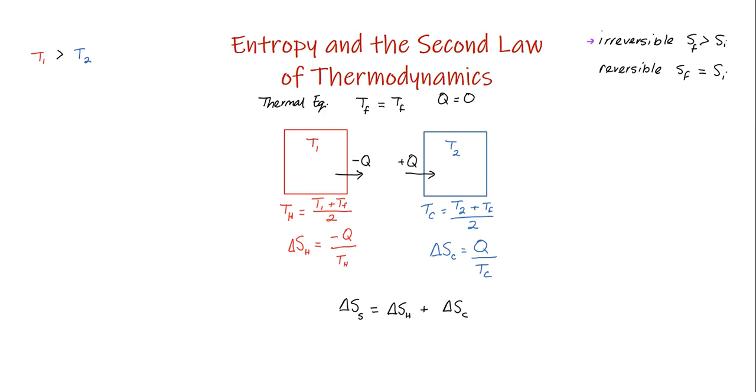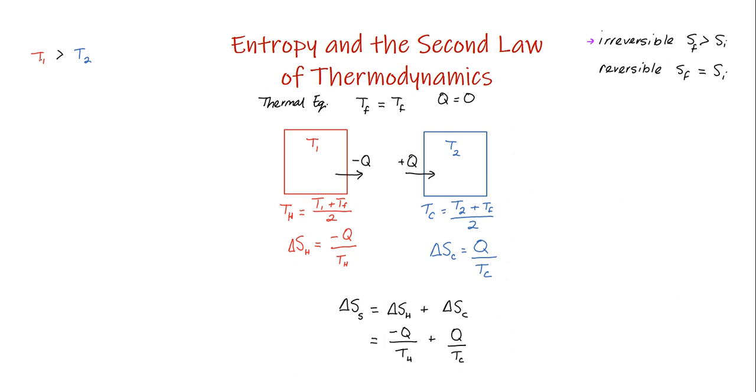And what we're going to do now is expand this to take a look at what's actually going to be happening. So if I put in delta SH here, I have negative Q over TH. So I'm just substituting these two expressions in. This one's Q over TC. And what I see here is that TC is going to be a value that's always smaller than TH.